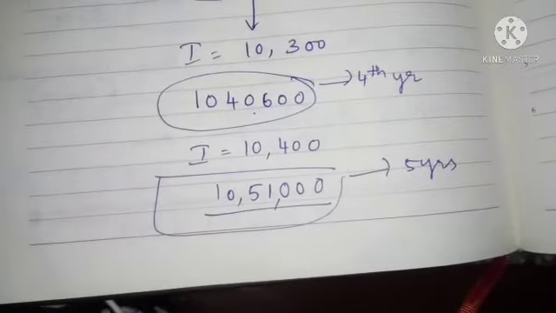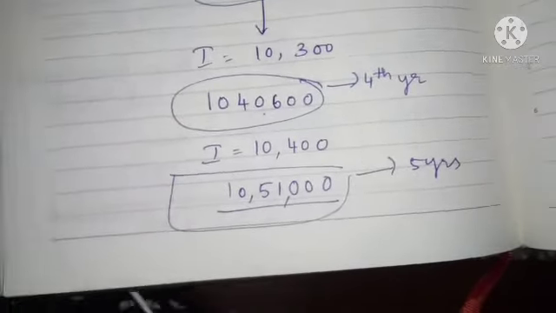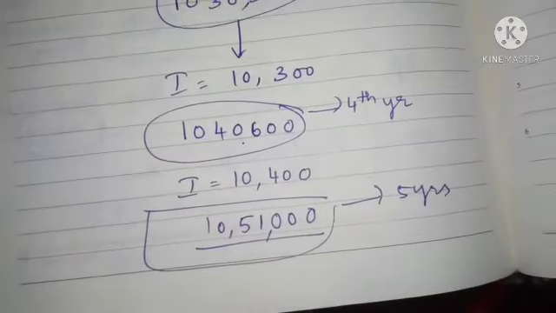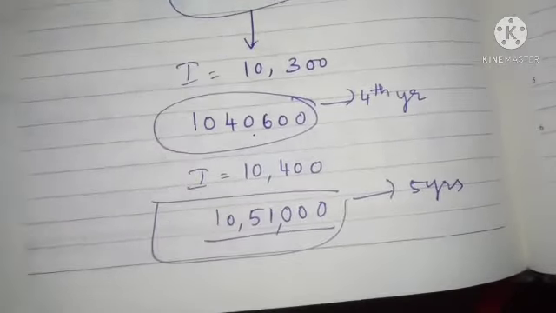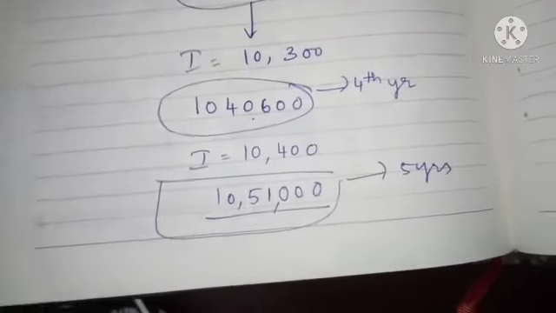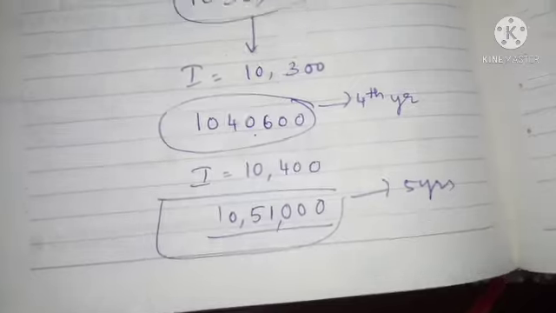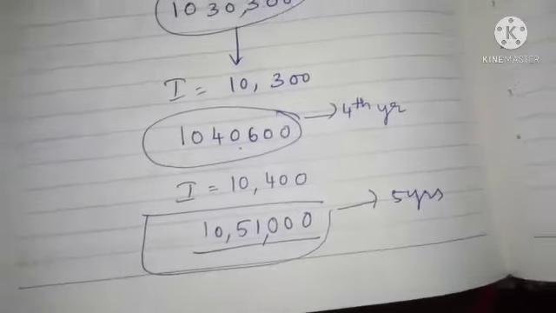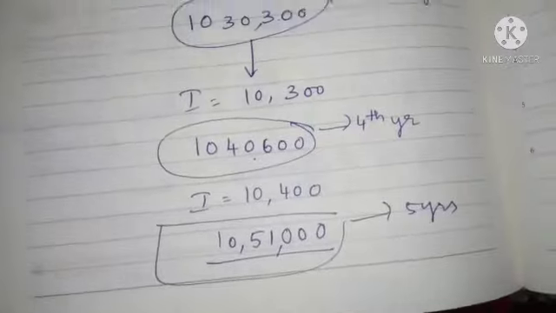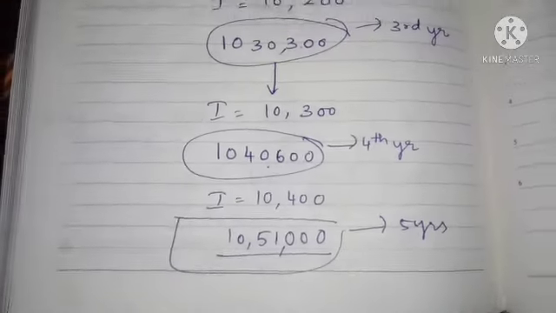But when you are borrowing from the bank, it's really difficult for us to pay compound interest, because yearly the amount will increase. So when you are paying something to the bank, you can use simple interest, which is very reasonable. But when you are depositing something in the bank, you can use the compound interest concept. Understood?